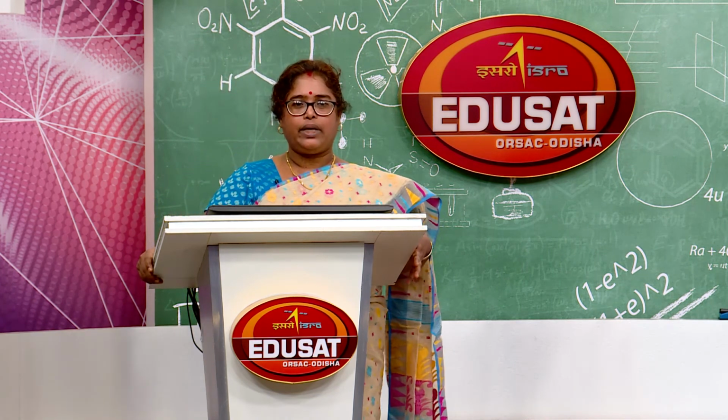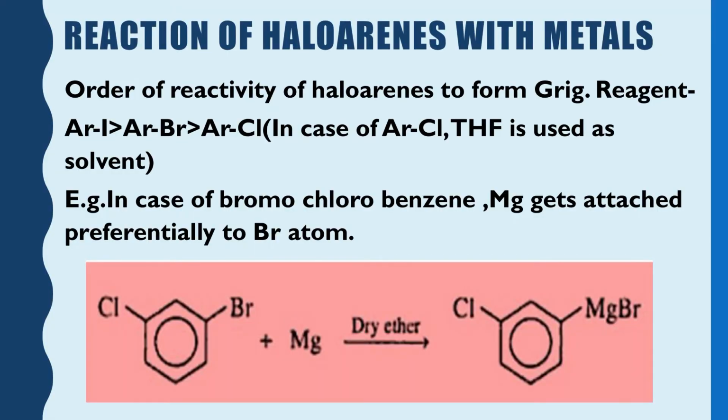Now, I want to tell you that the order of reactivity of haloarenes to form Grignard's reagent is of the order phenyl iodine bond greater than phenyl bromide bond and greater than phenyl chloride bond. That is, if the bond is weak, then that one is more active towards the formation of the Grignard's reagent.